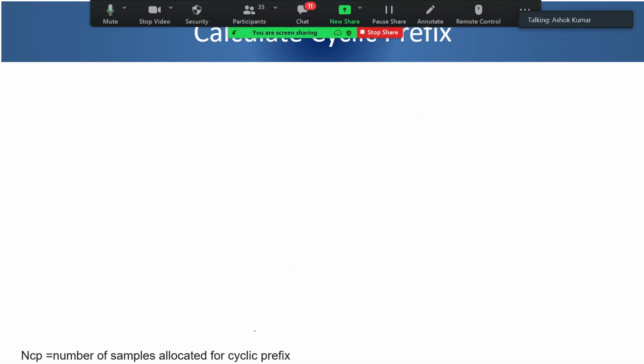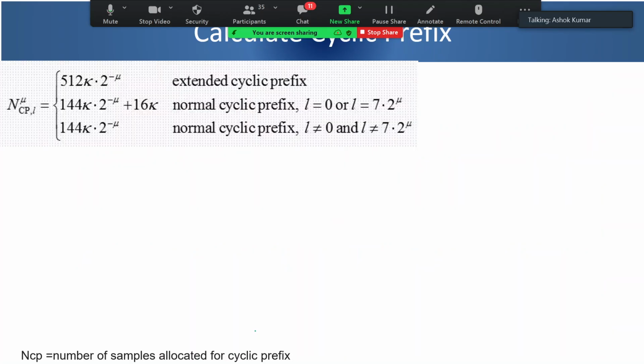So now it is your turn to calculate the cyclic prefix. As we discussed, we have extended cyclic prefix for numerology 2 and normal cyclic prefix also for numerology 2. For others we have normal cyclic prefix and cyclic prefix for a longer duration.